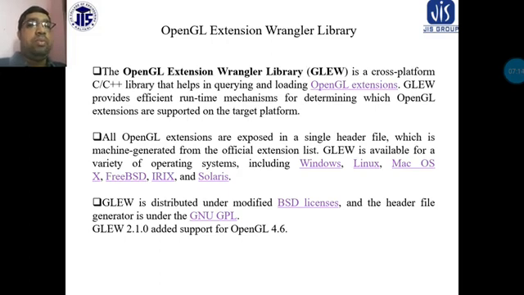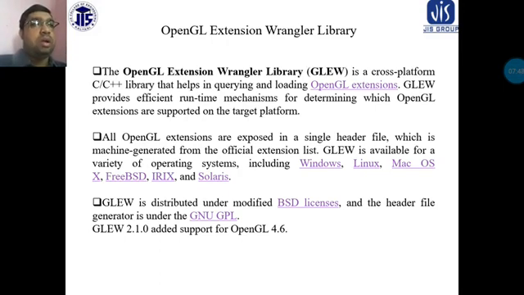GLEW provides efficient runtime mechanisms. You can see that on different computers, the efficient runtime depends on how long a program has to run, and the time is maintained according to this consideration. For different software, the running time might be 96 hours, that means one week is the running time.